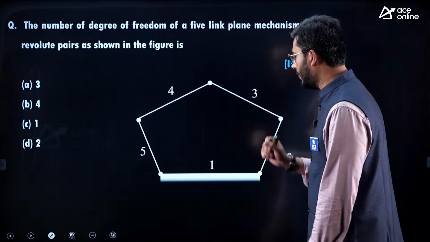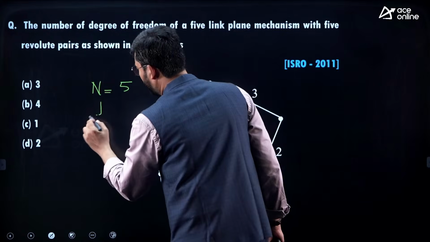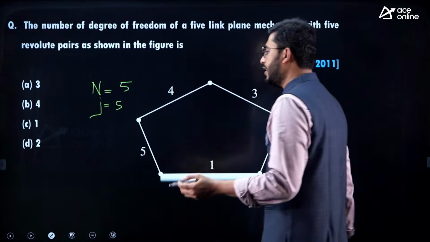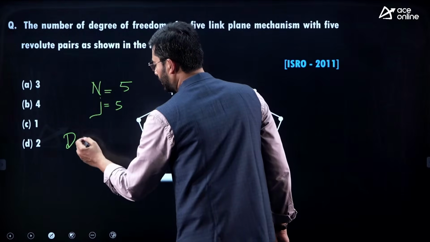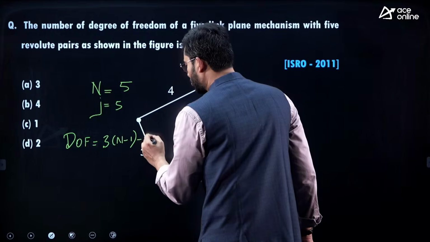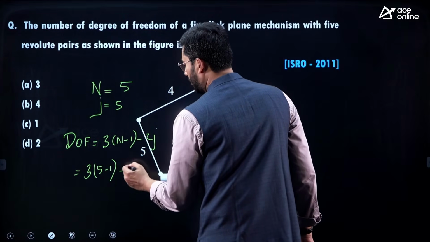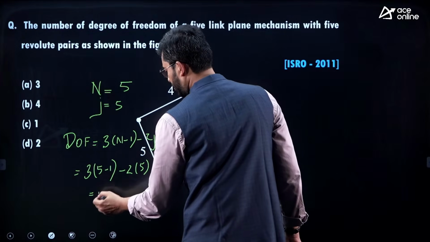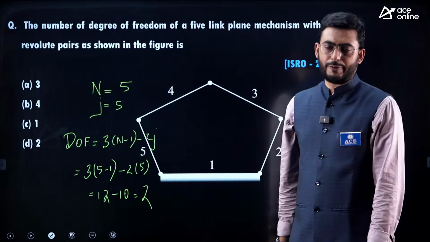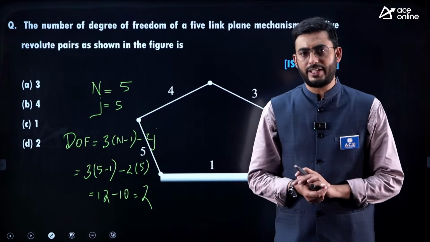Now coming back to this problem, the number of links is 5, and the number of joints is also 5. The degree of freedom for such an arrangement is 3 times (n minus 1) minus 2j, that is 3 into (5 minus 1) minus 2 into 5, which is 12 minus 10, which is 2. So whenever the degree of freedom is greater than 1, it is an unconstrained mechanism.